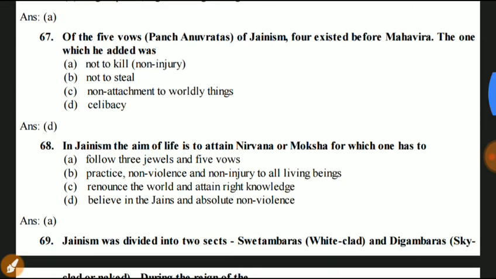Question number 67. Of the five vows or Panch Mahavratas of Jainism, four existed before Mahavira. The one which he added was: not to kill, not to steal, non-attachment to worldly things, or celibacy. Answer is D. Celibacy.